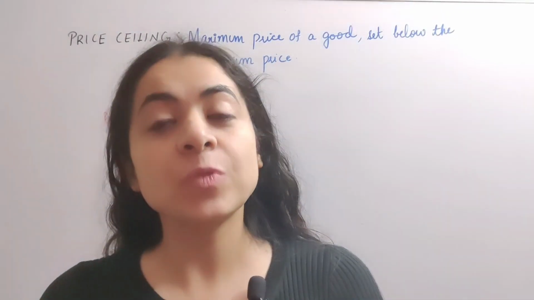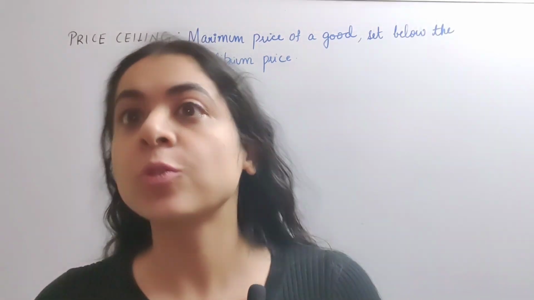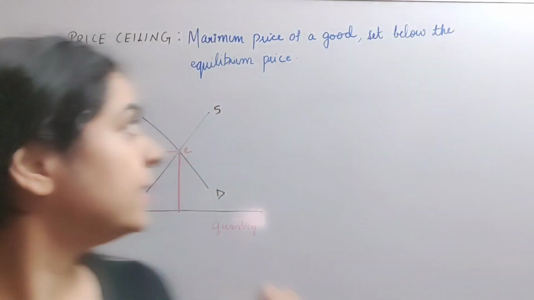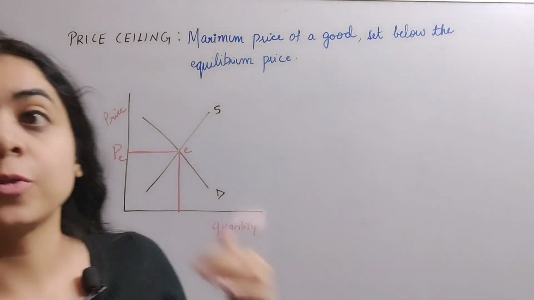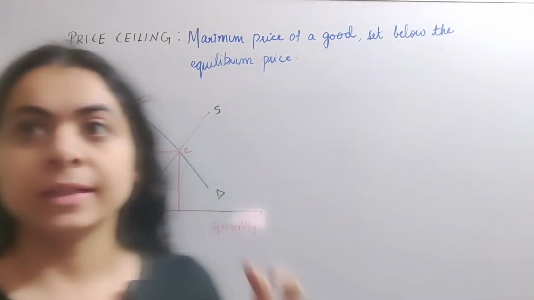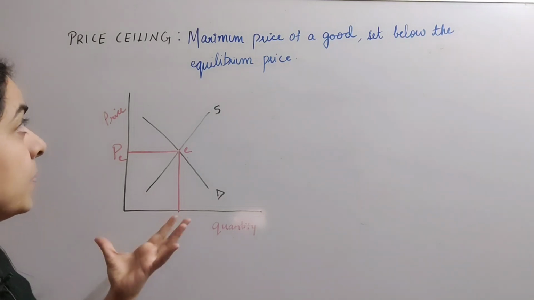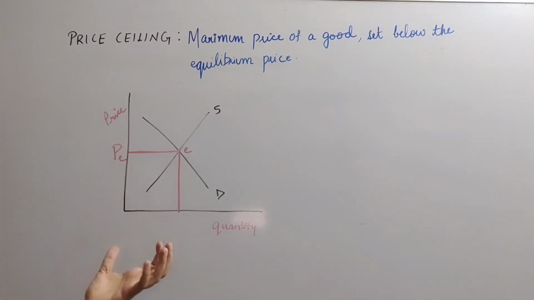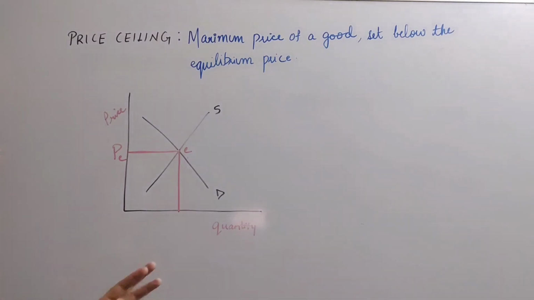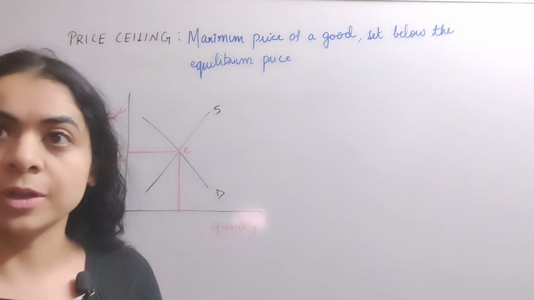In today's video, I am going to explain the concept of price ceiling. Price ceiling is the maximum price of a good set below the equilibrium price. Now, as you can see in the diagram, based on the market forces of demand and supply in a competitive market, PE is the equilibrium price for the product.